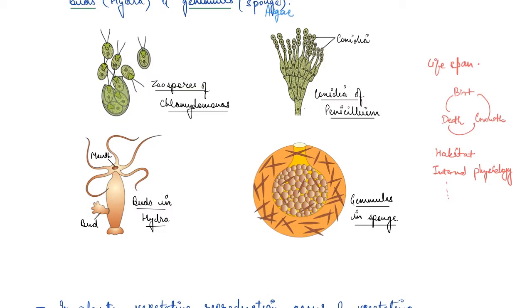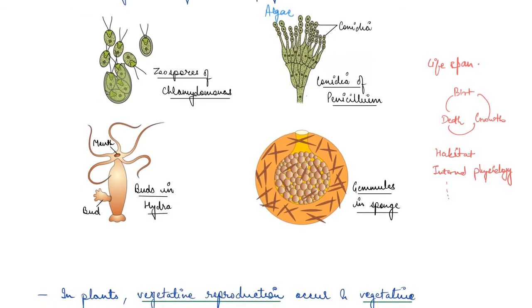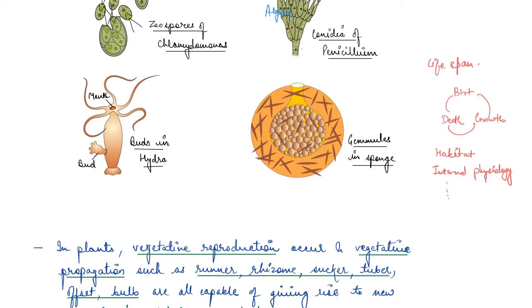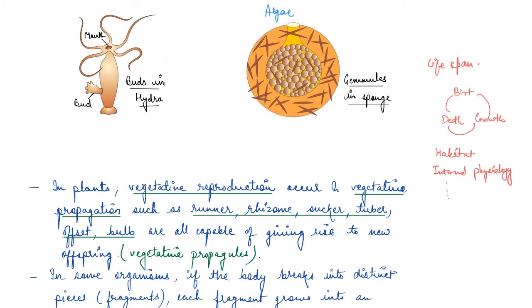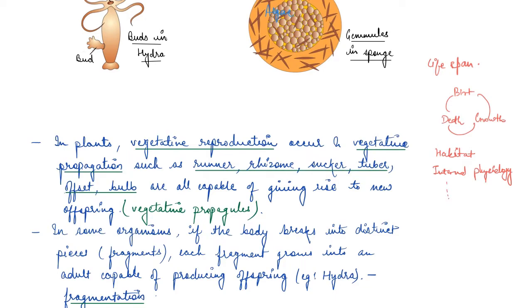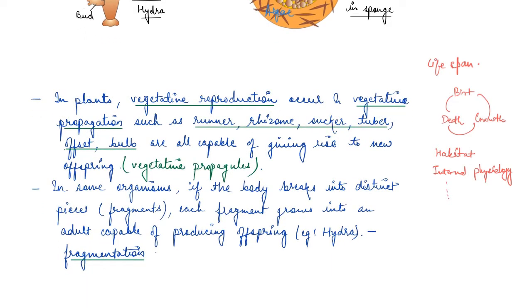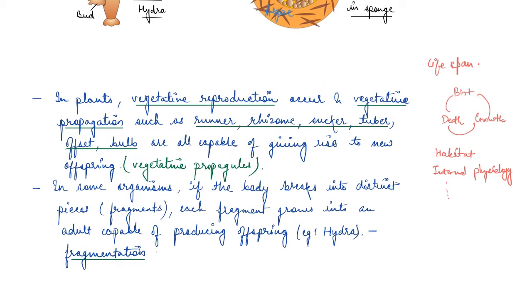In case of plants, vegetative propagation occurs through runner, rhizome, sucker, tuber, bulb, and these are all capable of giving rise to a new offspring. These structures are usually called vegetative propagules.